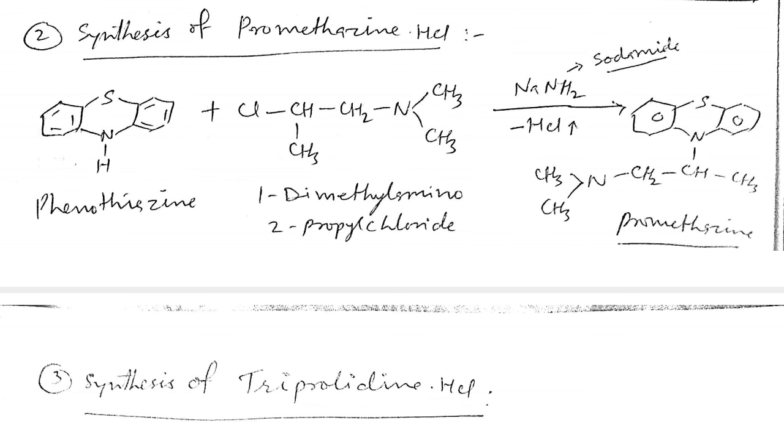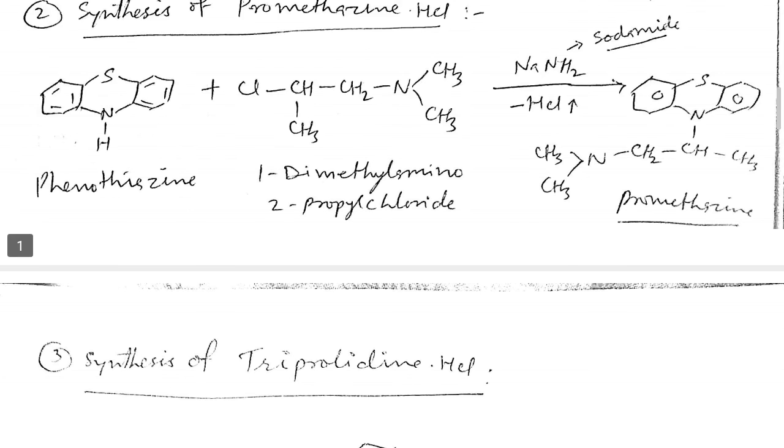So that's all about the synthesis of promethazine. If we know the structure of promethazine, then we can divide it into 2 parts: the phenothiazine ring and the side chain. In the presence of sodamide, which is sodium and ammonia, HCl is removed in the form of sodium chloride and ammonia. Ammonia gas will be removed out. So that is the synthesis of promethazine.